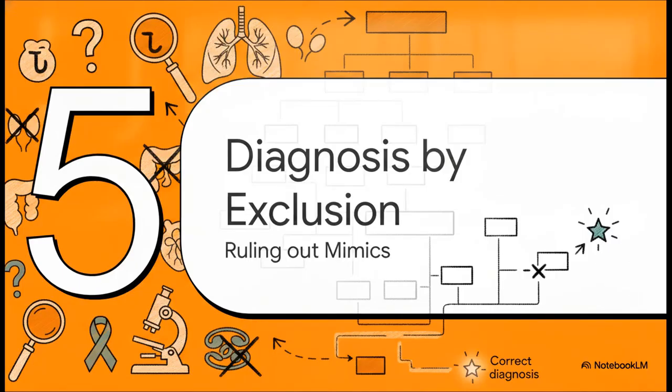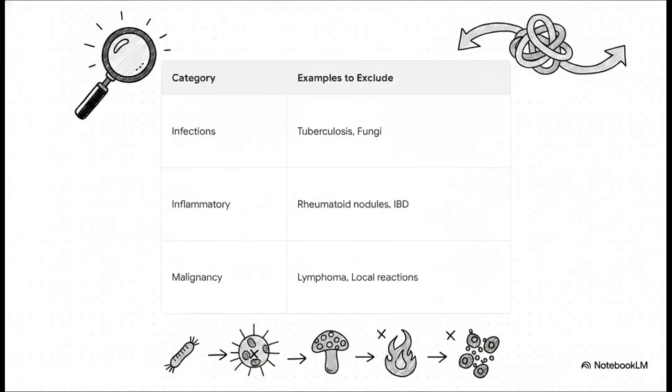Moving to part 5, diagnosis by exclusion. Because sarcoidosis acts like a chameleon and mimics so many other things, getting to a diagnosis is a really rigorous process. Diagnosis literally relies on exclusion. Clinicians have to act like medical detectives.